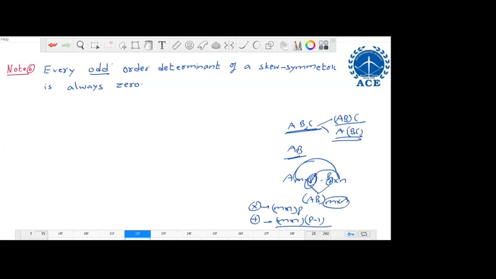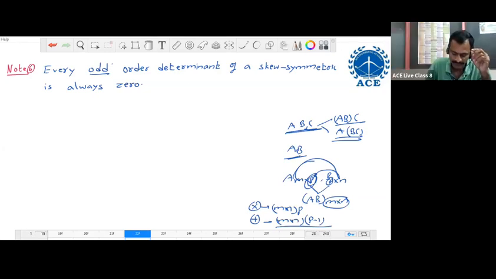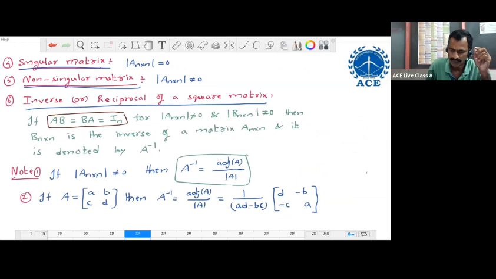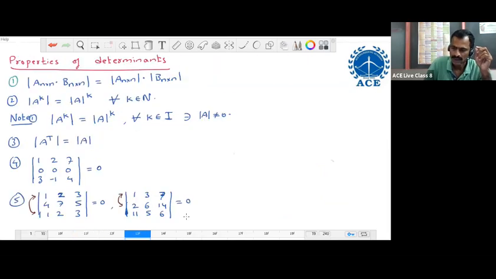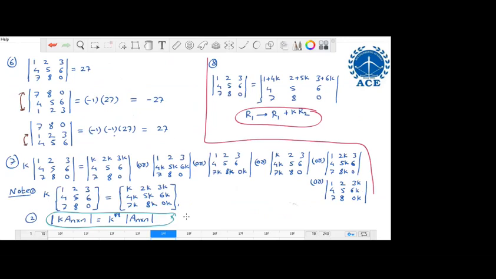Sir, can you move to the eighth note point of the previous one, like 1 plus 4k? Yes, that property. This one only for determinant we need to do, sir.